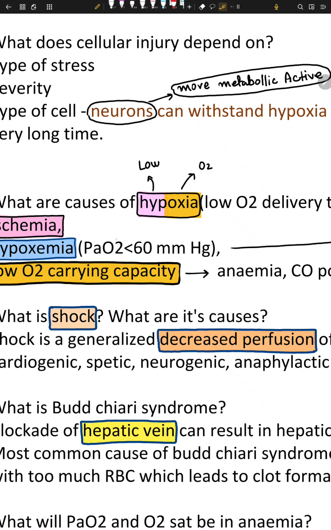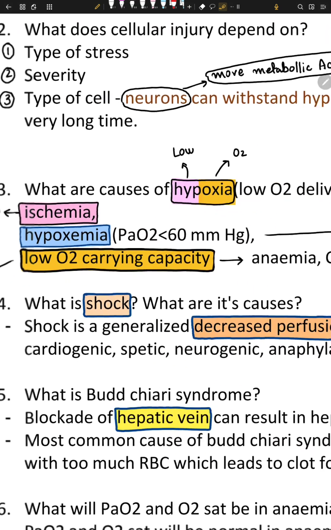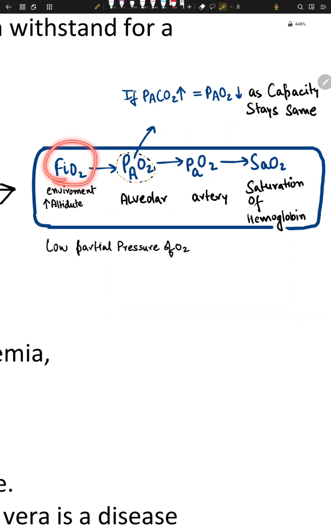If the partial pressure of oxygen in your arteries is less than 60, it can lead to hypoxemia. The oxygen goes to the arteries, giving arterial partial pressure, and then gives rise to the saturation of oxygen in the hemoglobin, SaO2. So FiO2, PAO2, PaO2, and SaO2.